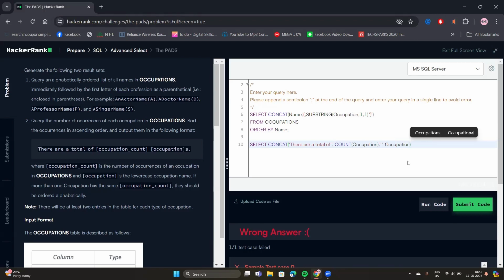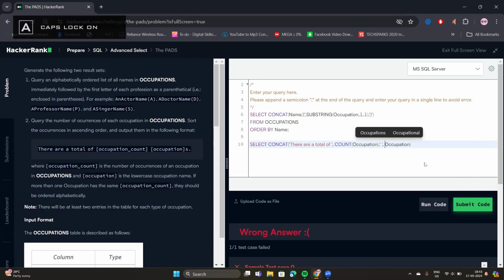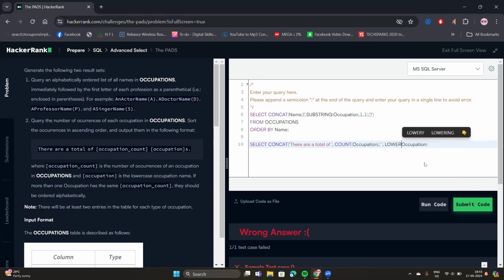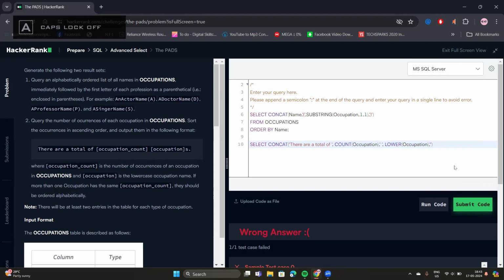And remember that it is said that we have to write our occupation in lowercase, right? So for that, we will use the lower command here, put them inside the parenthesis, sorry. And lastly, we have to add this s and dot, right? For that, we can write them as a string like this, small s and dot. It should work.